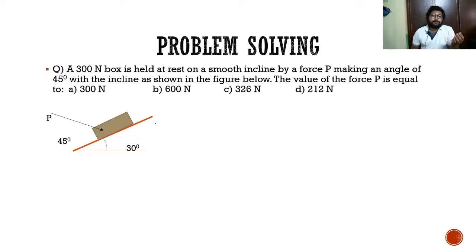This problem specifically is from the coplanar concurrent force system. What does he say in the question? He says a 300 Newton box is held at rest on a smooth incline.